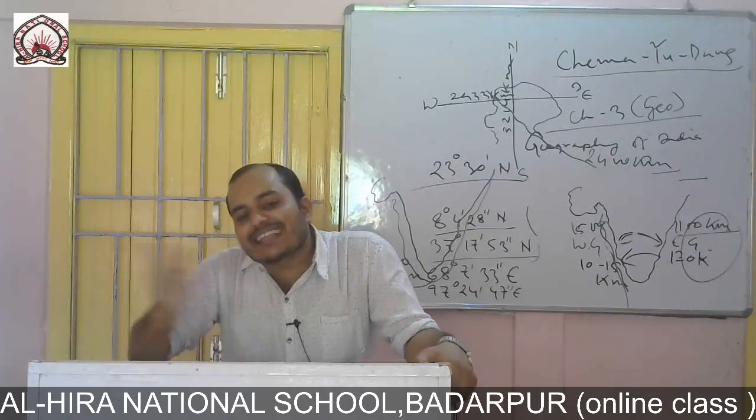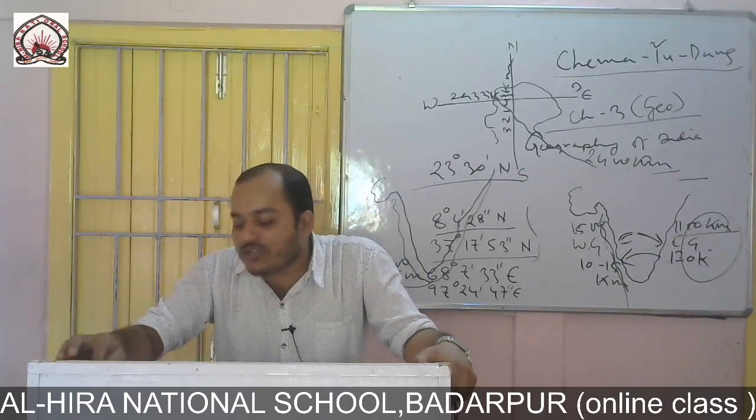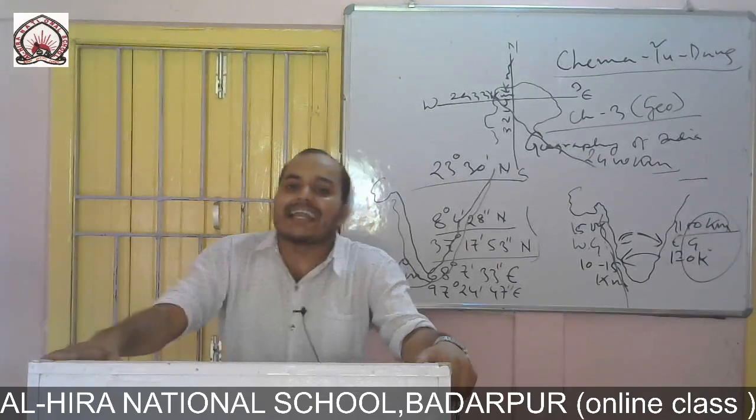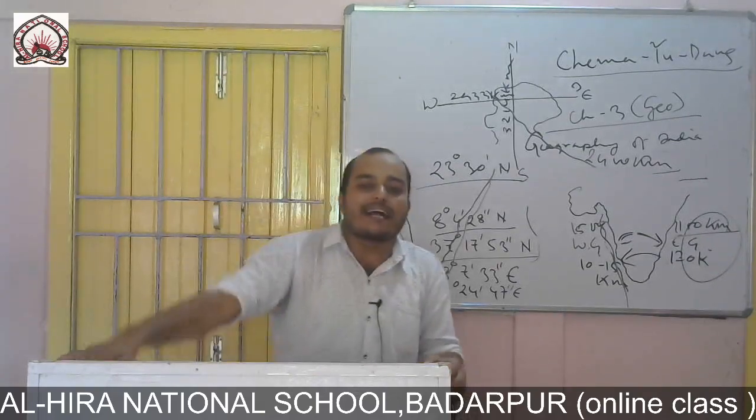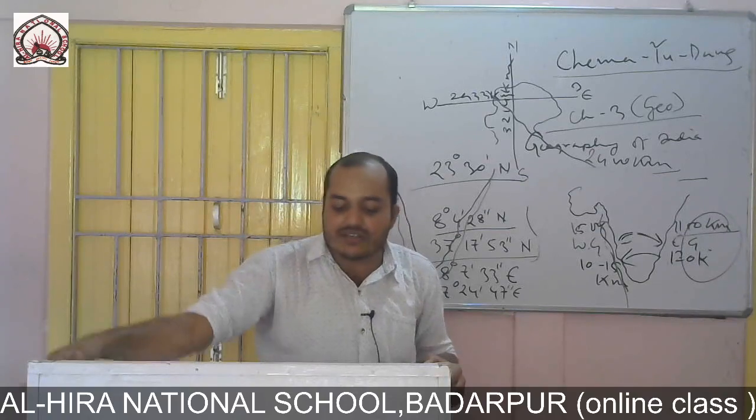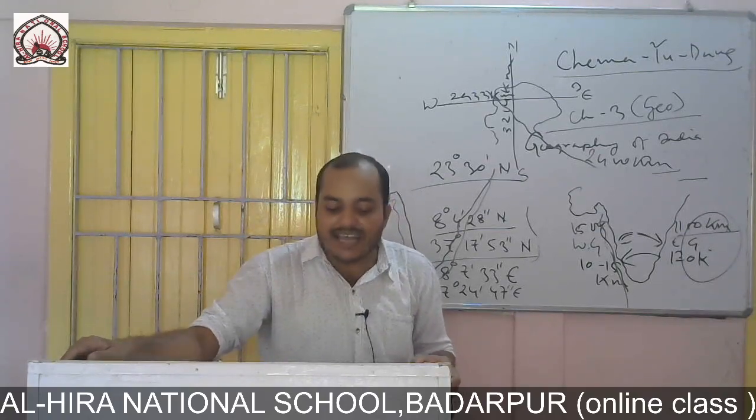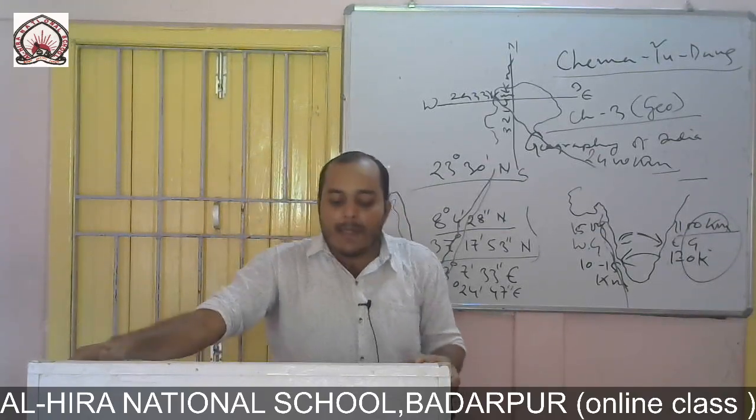Now other than this, this is not the total land area covered by India or found in India. Some other lands are also there.